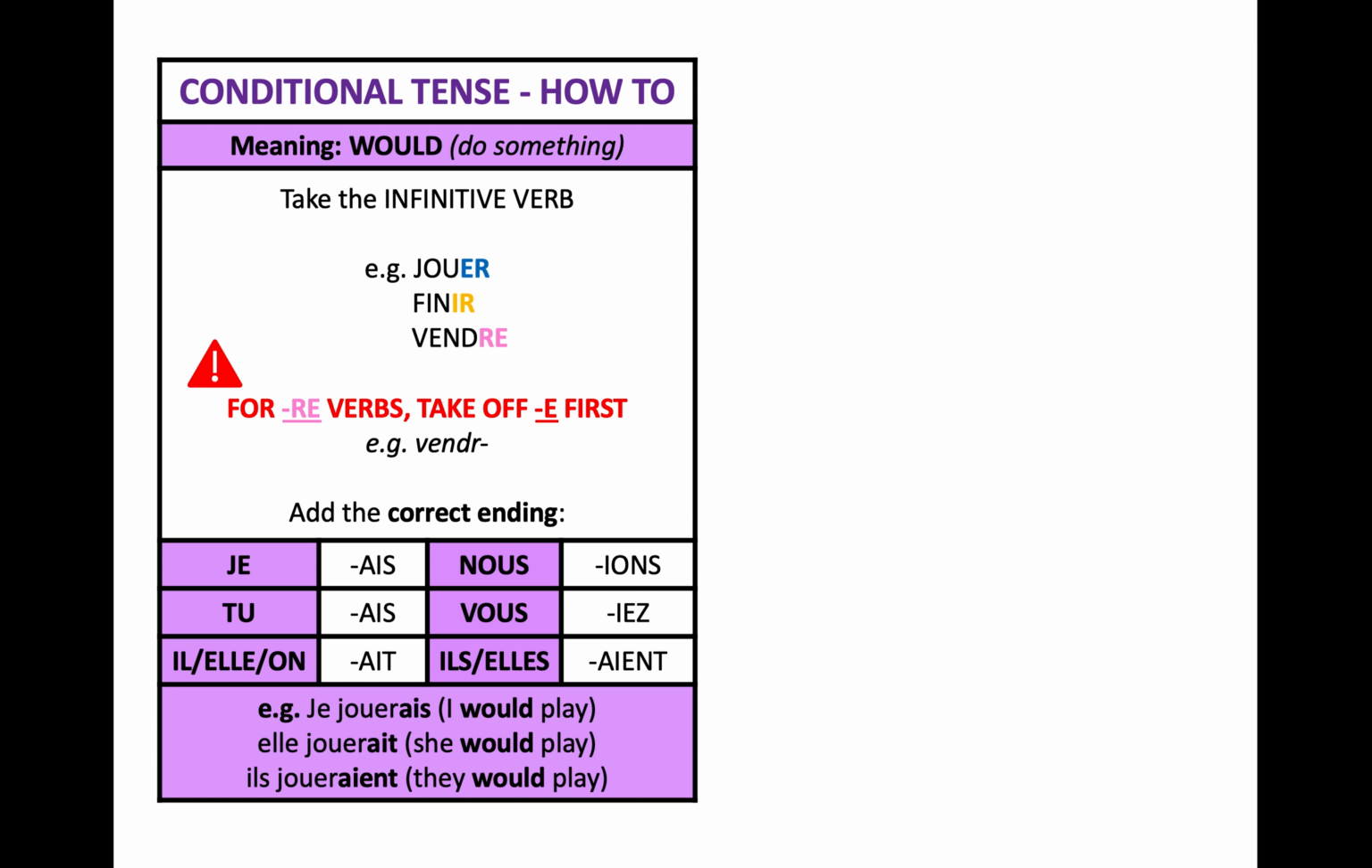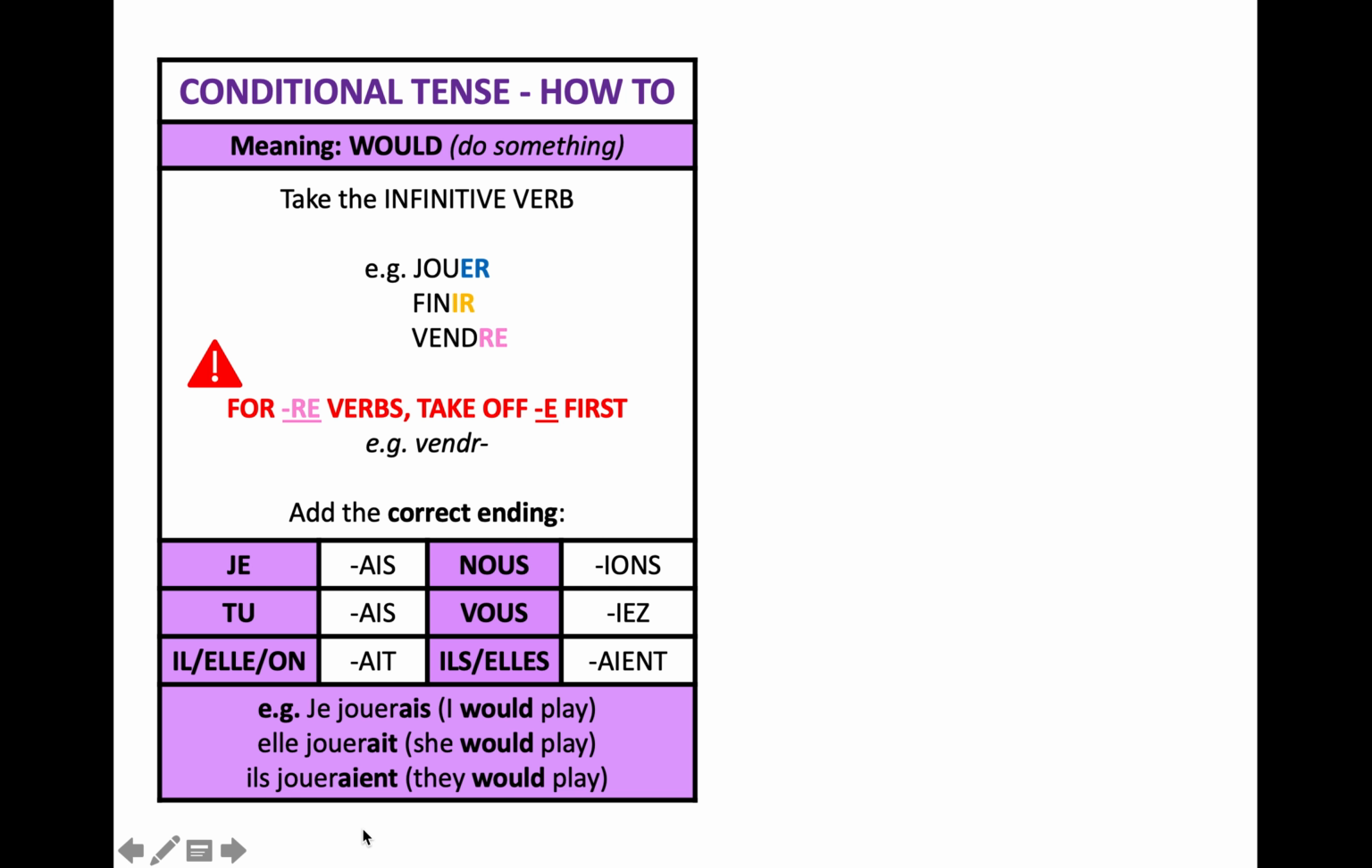You take the infinitive verb, like jouer, or finir, or vendre, and you add the correct ending. So for je, for I, you add AIS. Je jouerais, I would play. Or nous finirions, we would finish. The only thing about RE verbs is that you have to take the E off before you add your ending. Here's some examples. Je jouerais, AIS, I would play. Elle jouerait, AIT, she would play. And ils joueraient, they would play.